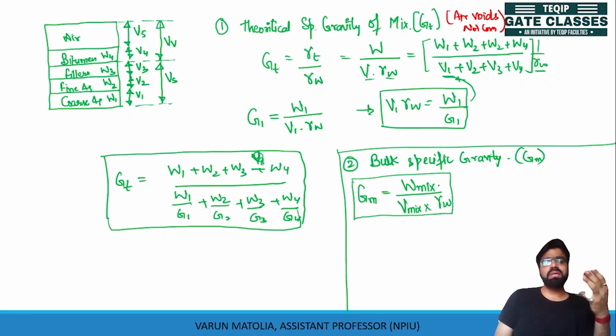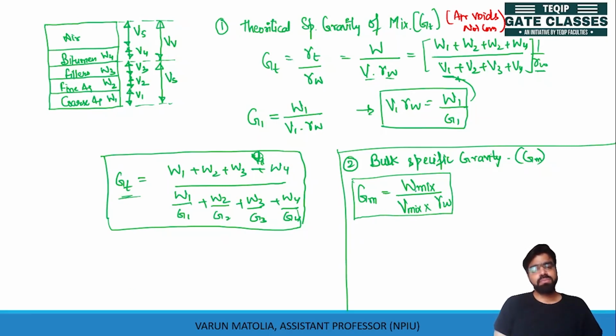Now, can you tell me which value is more, GT or GM? The numerator is weight, and both have the weight of mix, meaning W1 plus W2 plus W3 plus W4. But in the denominator, which is volume, in GM we have mix volume which includes the air, while in GT we do not have volume of air. So the denominator of GM is higher, meaning higher volume, and therefore GM is comparatively less than GT.